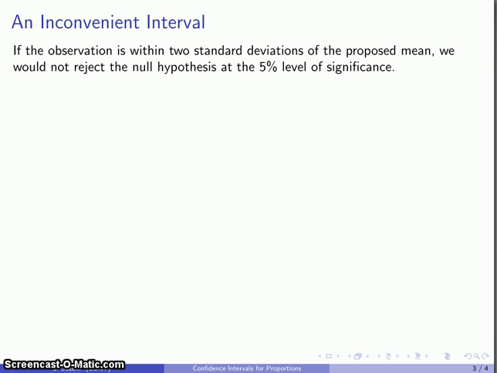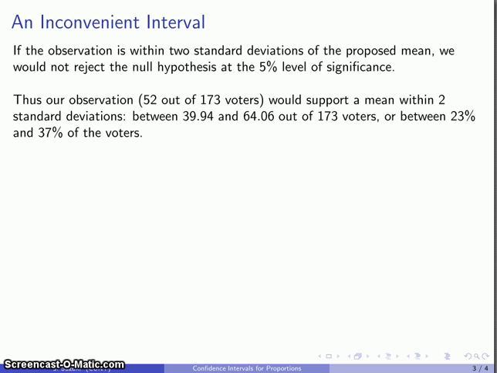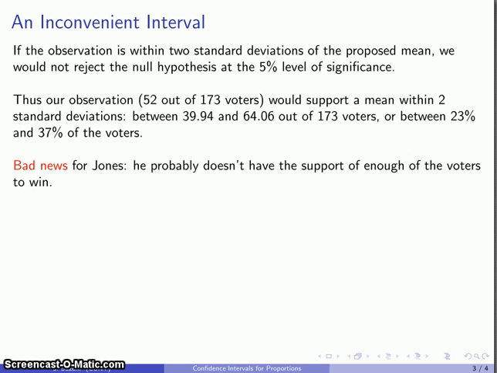So what does that mean? Well, with Jones, our observation, 52 out of 173 voters, that would support a mean within 2 standard deviations, somewhere between 52 minus 2 standard deviations, about 40 voters, and 52 plus 2 standard deviations, about 64 voters. That's out of 173, however. So that suggests that Jones's support among the population is somewhere between 23% and 37% of the voters. And this is, unfortunately for Jones, an inconvenient interval because he does not have support of enough voters to win, at least assuming that he has to win 50% of the vote.